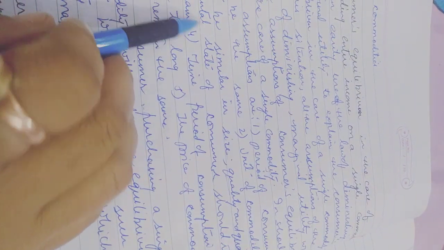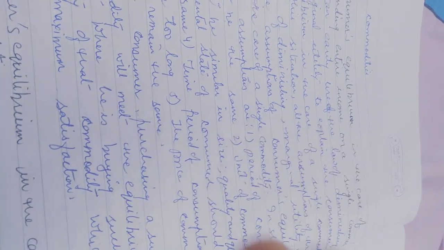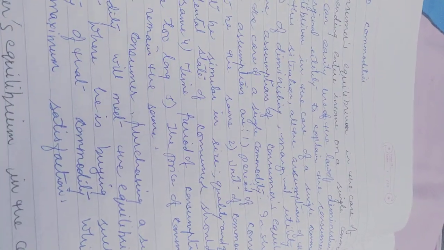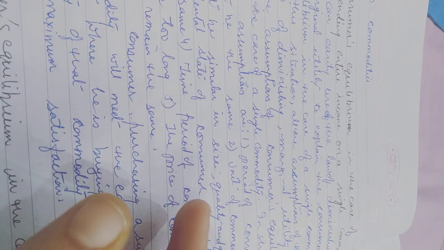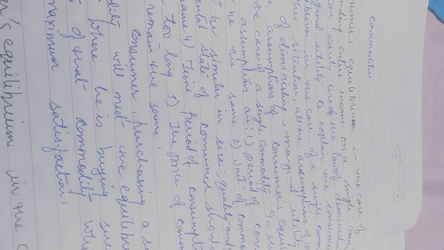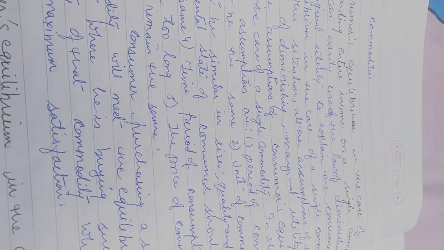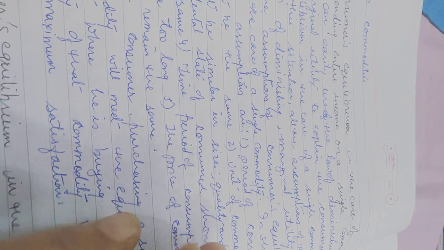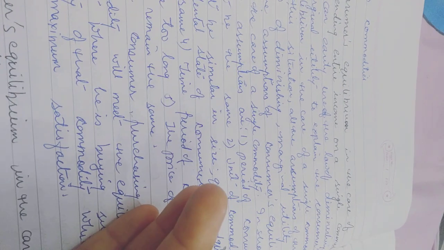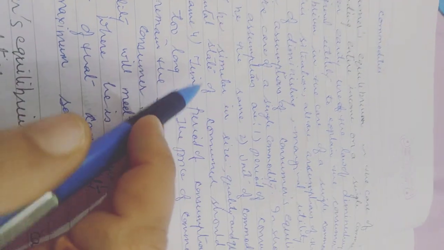Third, the mental state of the consumer should remain the same. That is very important. When we go to the market and desire to buy a particular product, the first important thing is the mental state: what do you want to buy according to your choice and desire.